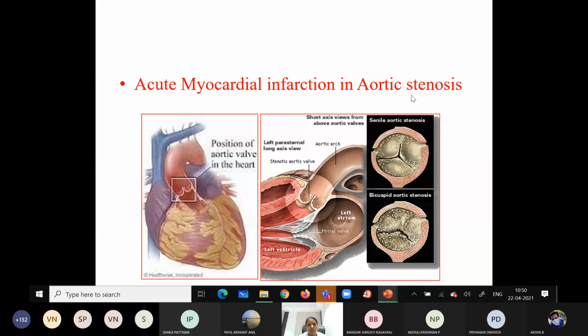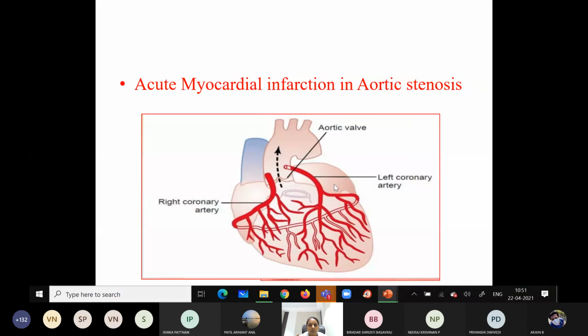Aortic stenosis may be due to innumerable conditions. We have so many different conditions for aortic stenosis. You know that the aortic valve is present between the left ventricle and the aorta. So this is the semilunar valve. The aortic valve is a semilunar valve. Whenever the aortic valve is stenosed, like this, what happens?